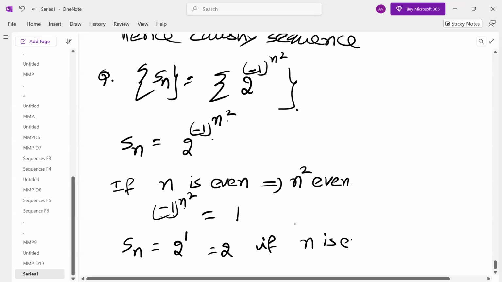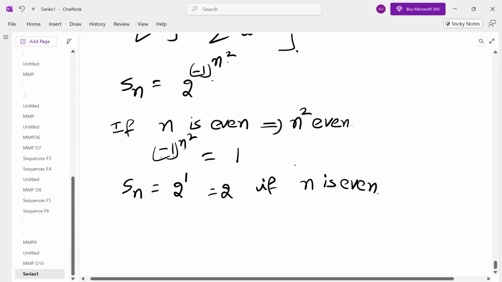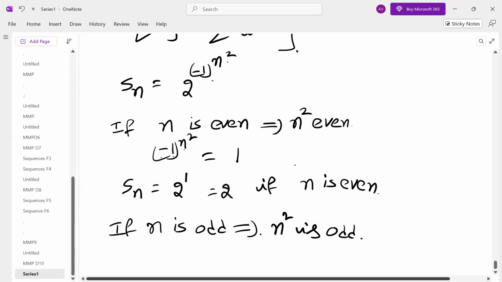Next, second case, n is odd. If n is odd, what can you say about n square? Odd. Odd plus odd is even, but odd into odd is odd. This is where students go wrong.